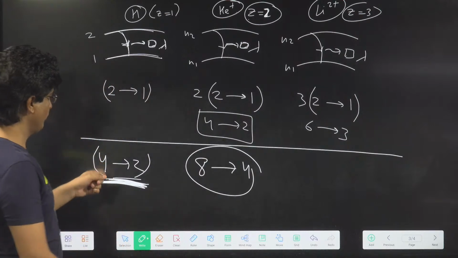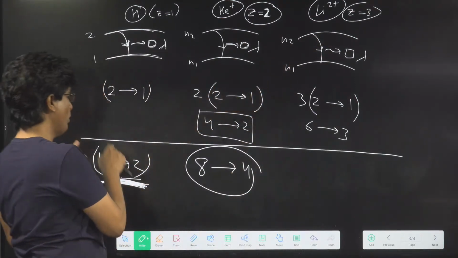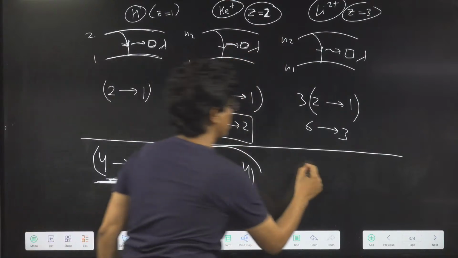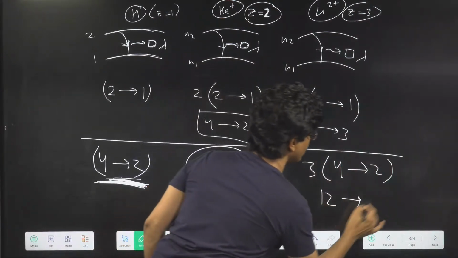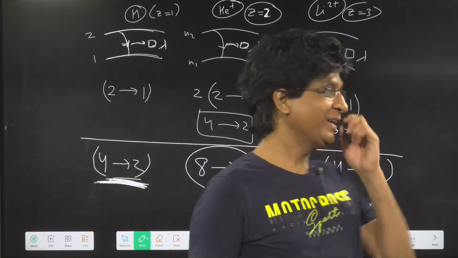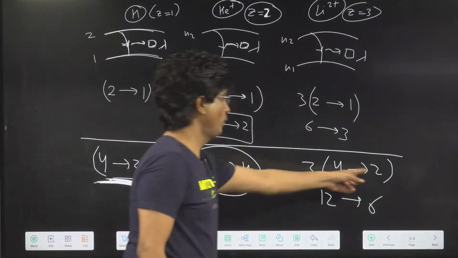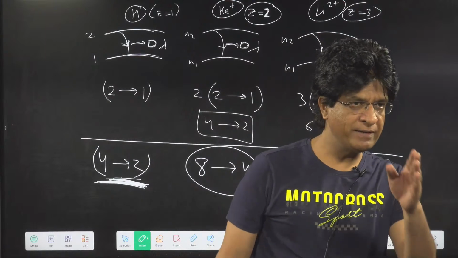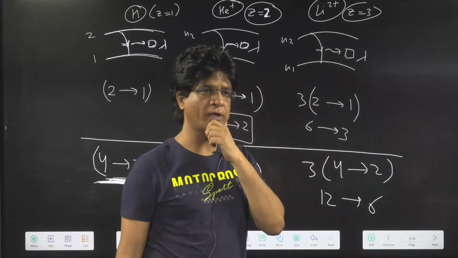Very good. Now you got 4 to 2. What will happen to lithium? When you got hydrogen, multiply by Z now. Z is 3. So 3 into 4 to 2. This will be 12 to 6. No, this is 4 to 2, multiply this by 3. 12 to 6. I hope everyone is getting the correct answer. All of you got it, bache?